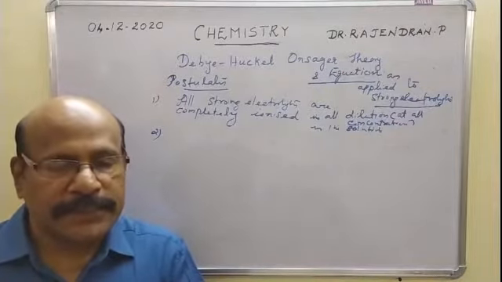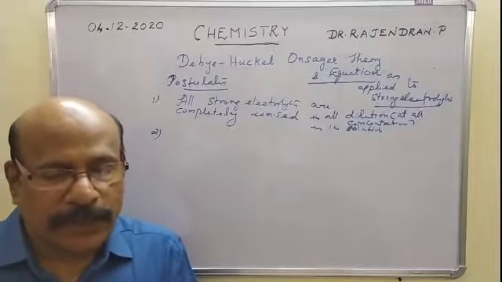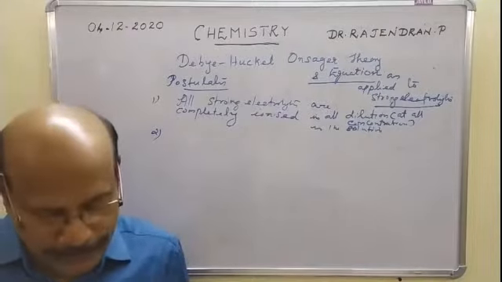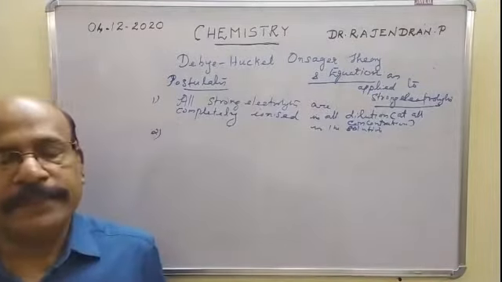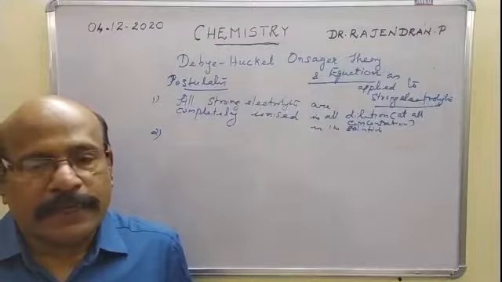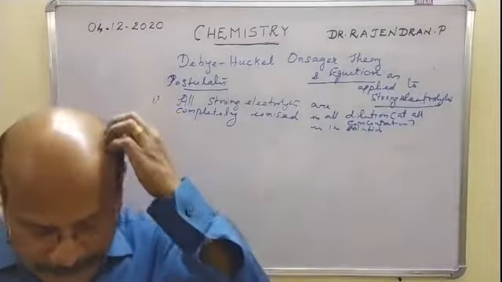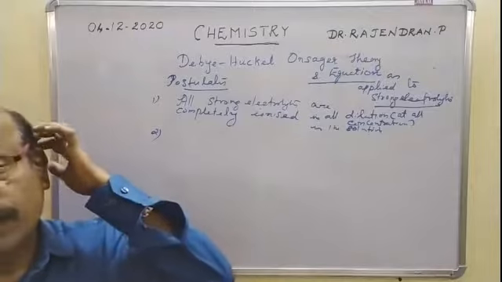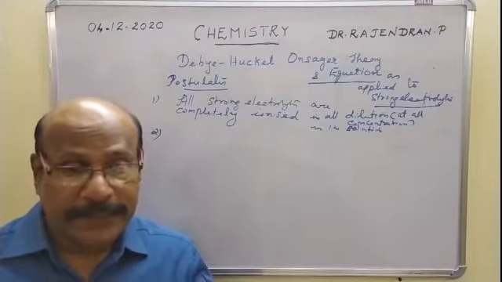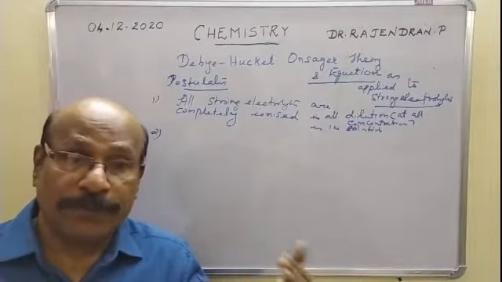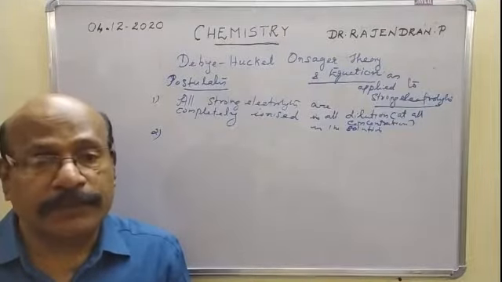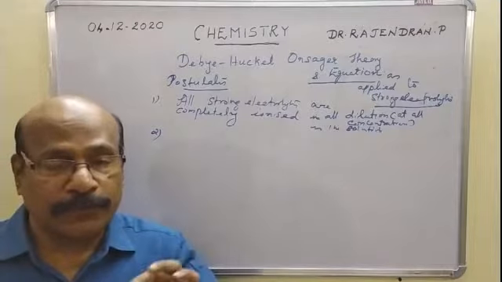And this results in an ionic atmosphere surrounding a particular ion. So that is an important postulate, that due to the electrostatic attraction between the positive and negative ions, on the average in the neighborhood of any ion there is a greater charge density of opposite ions than its own ion, or each ion is surrounded by an ionic atmosphere of opposite sign.